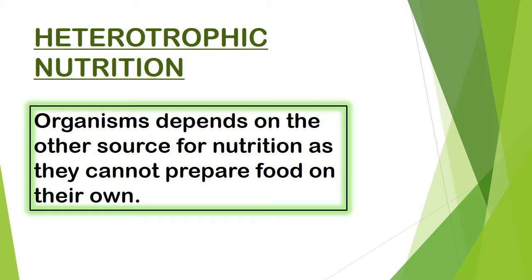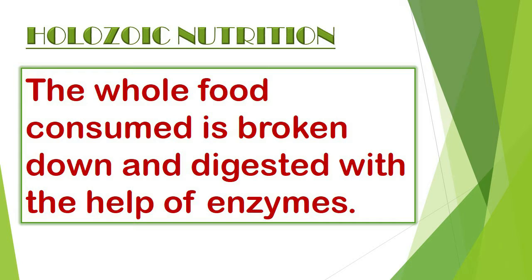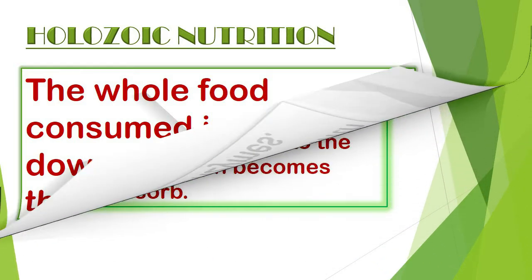We all know that there are two modes of nutrition, that is autotrophic nutrition and heterotrophic nutrition. Heterotrophic nutrition means the organisms cannot prepare their own food. They depend on other sources for nutrition. Let us come straight away to nutrition in human beings. Nutrition in human beings is termed holozoic nutrition, where the whole food is consumed and is broken down and digested with the help of enzymes.